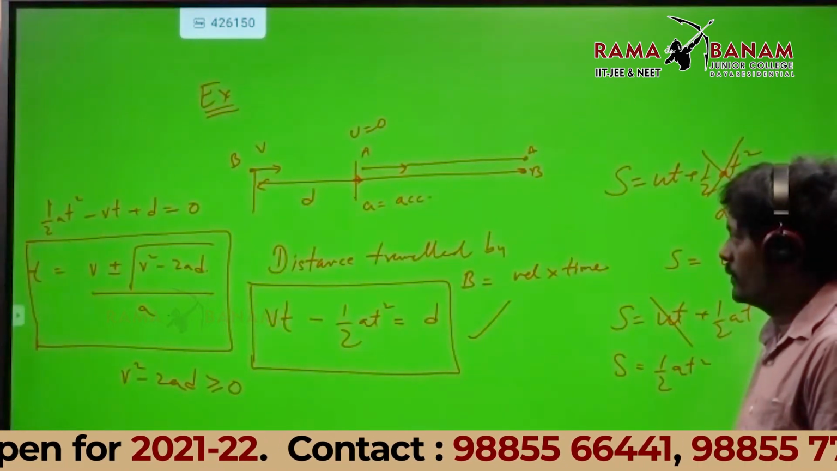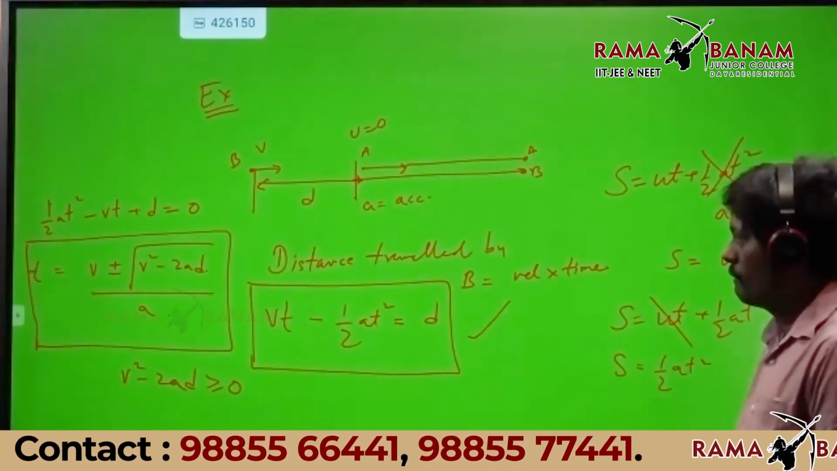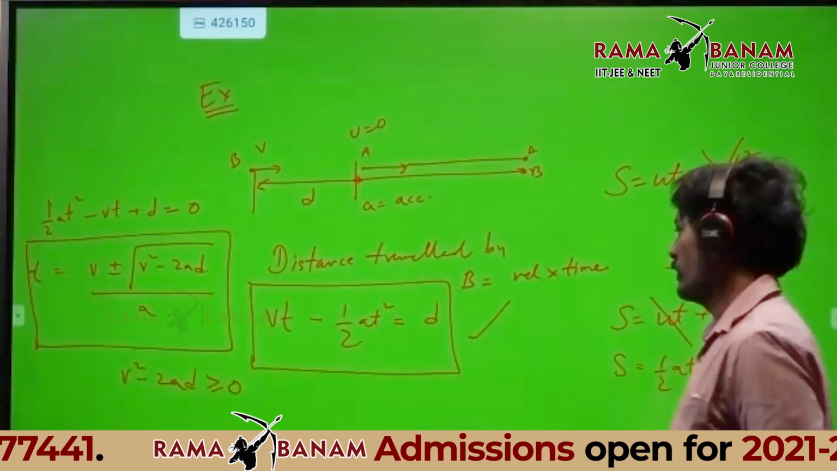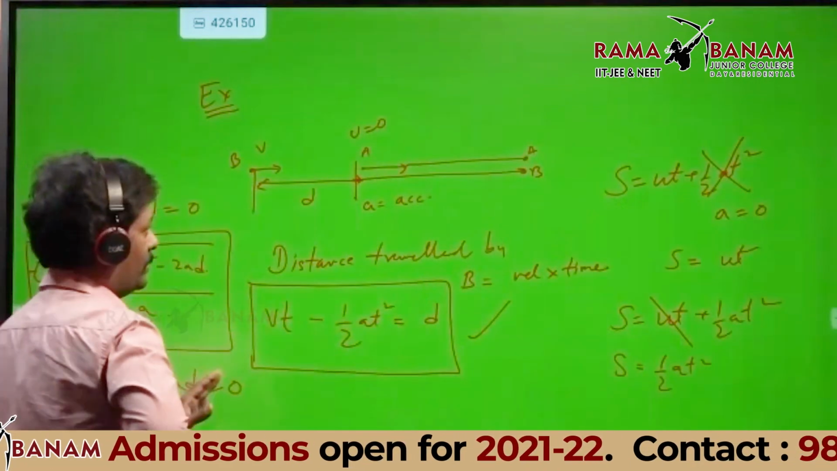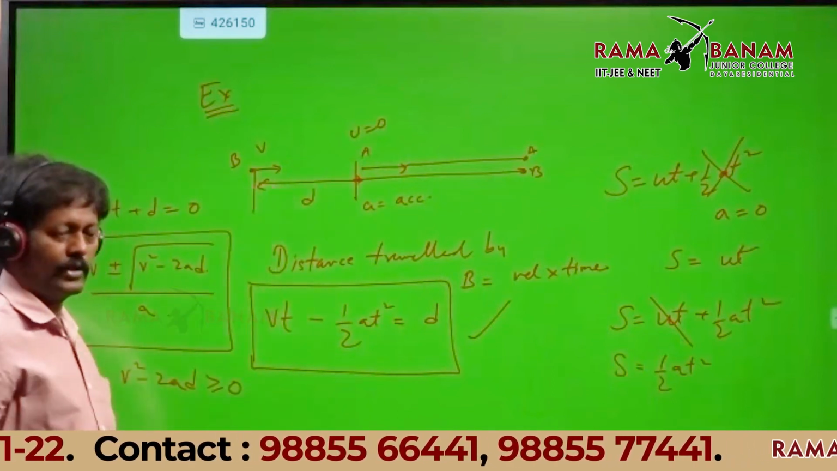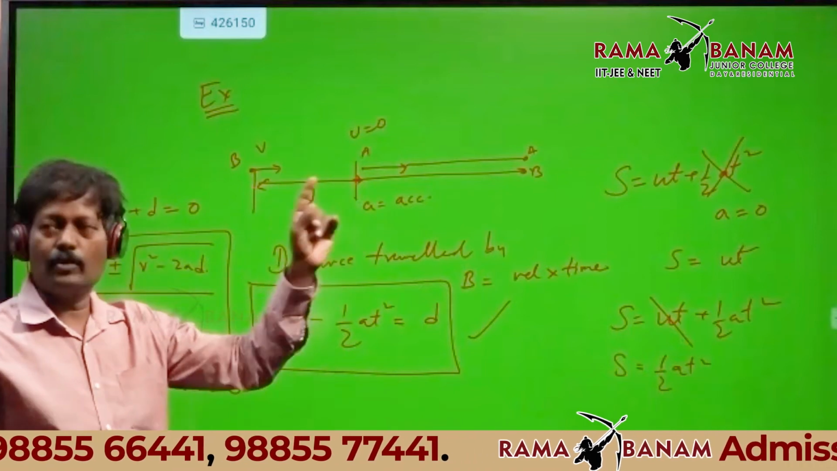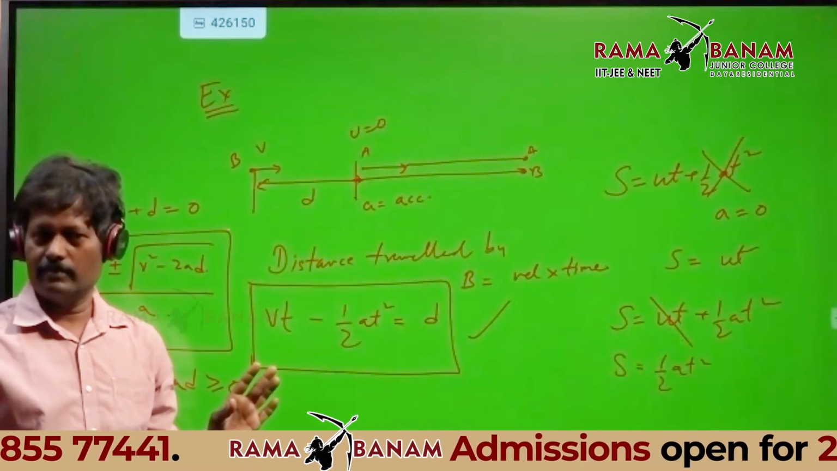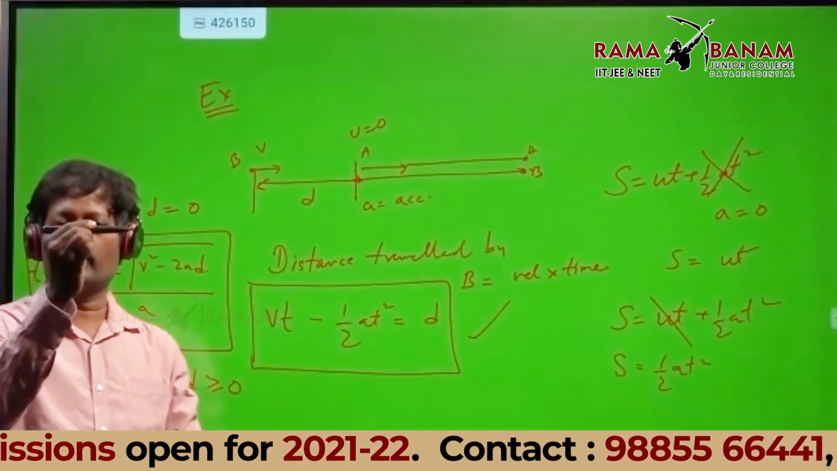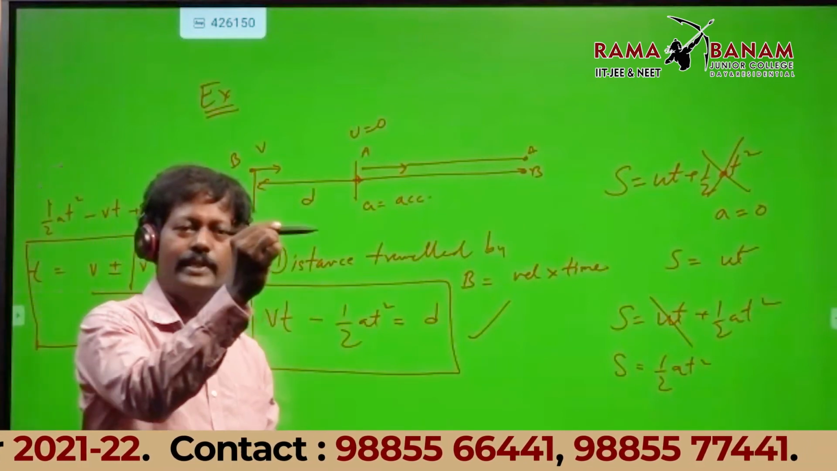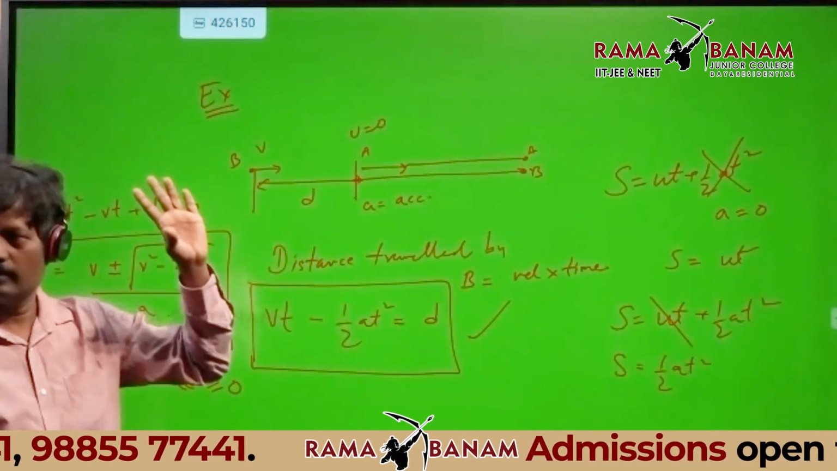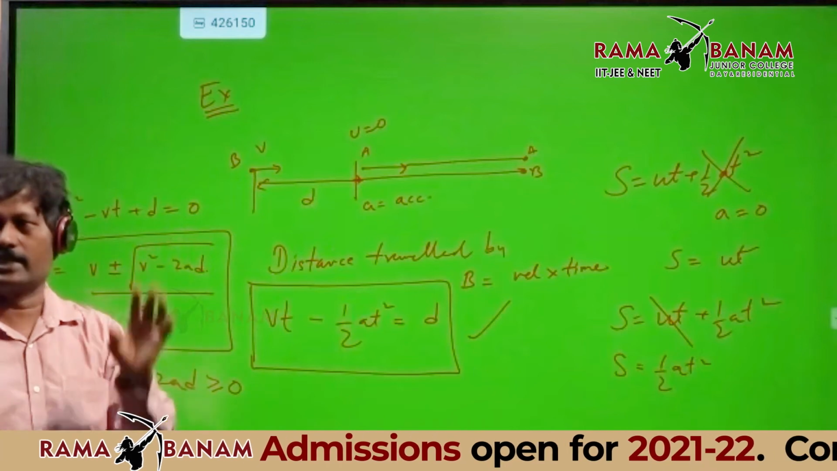Let me write down. Once, can I explain that statement, Vt minus half at square is equal to D? Okay, that is the important point you asked me. I have a car A, car B. Car A is not having initial velocity, but it is having uniform acceleration. That means car A started from rest, going with increasing speed. The velocity of car A is increasing, starting from rest.